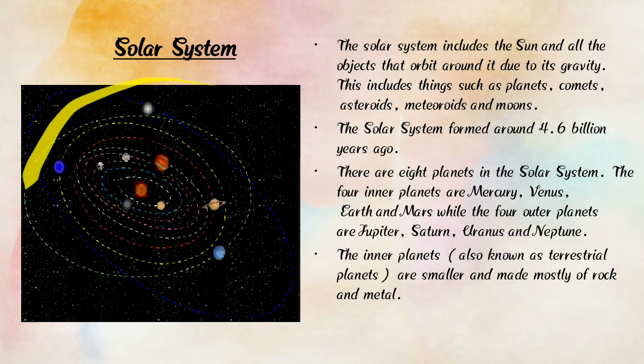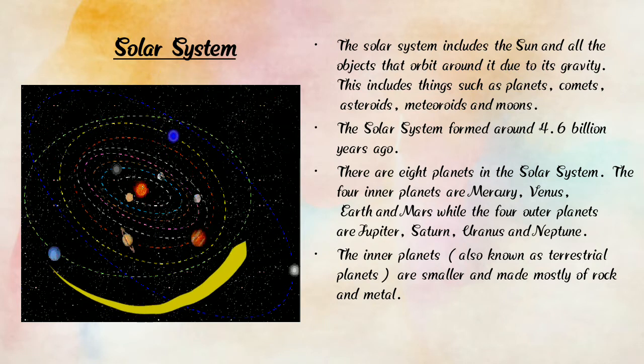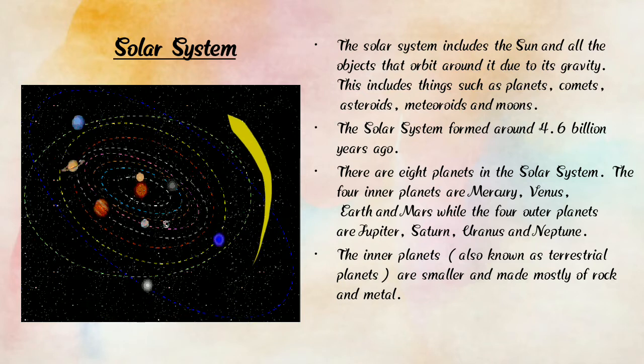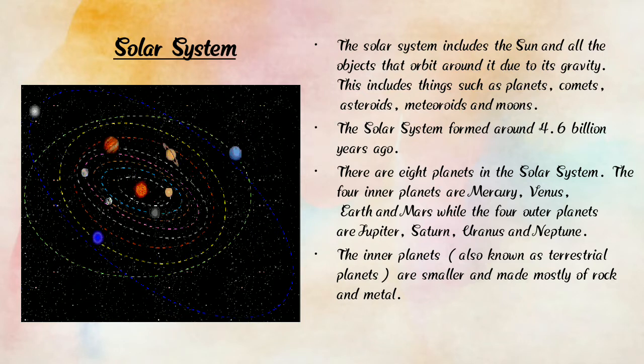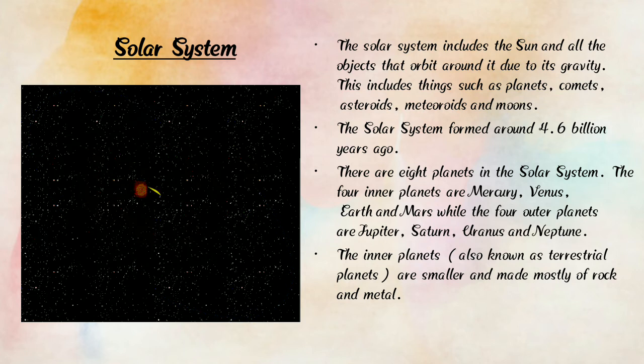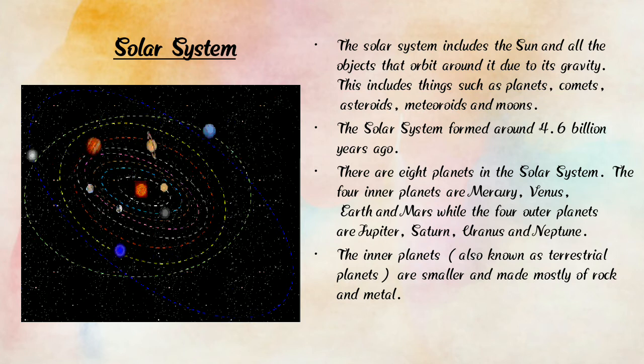So here we can find a galaxy and the solar system. So many planets we can find here. The solar system includes the sun and all the objects that orbit around it due to gravity. In the middle we can find the sun, and these all are the other planets. It includes things such as planets, comets, asteroids, meteoroids, and the moons.